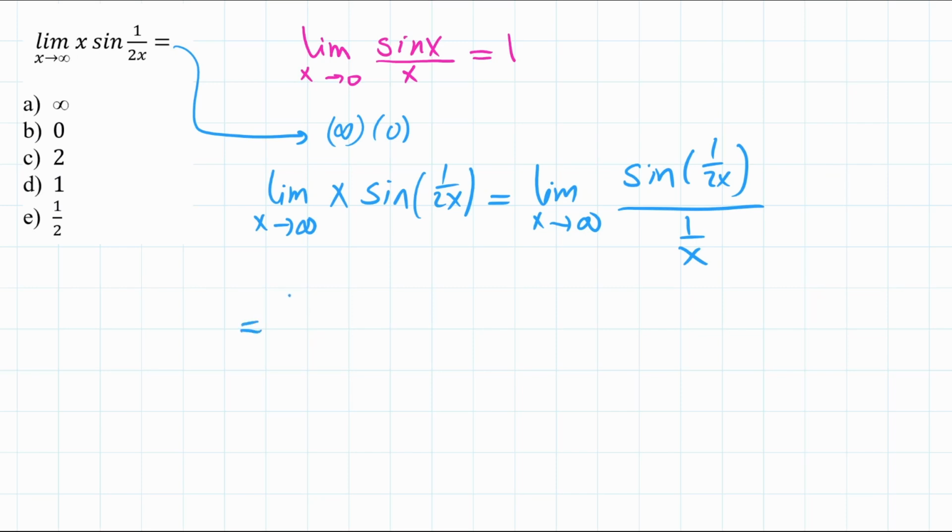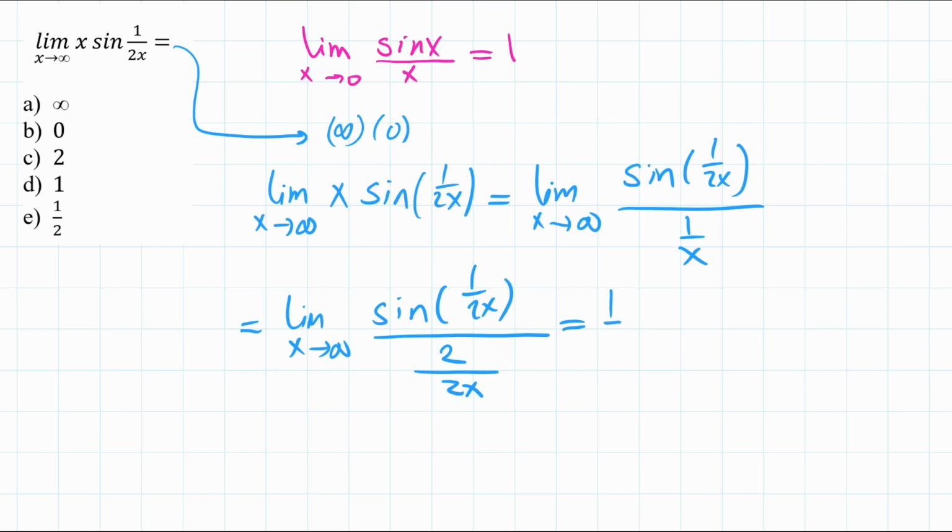So, as you will see shortly, 1 over 2x, if I multiply here by 2 and divide by 2, I can pull the 1/2 out, and that's going to be 1/2 times the limit of sine of 1 over 2x divided by 1 over 2x as x goes to infinity.